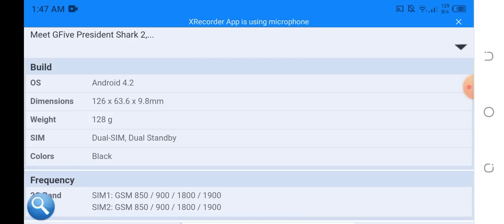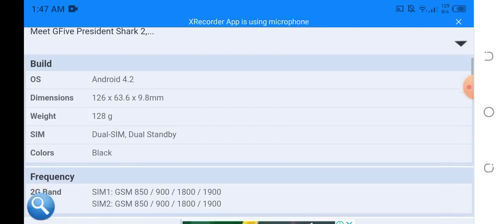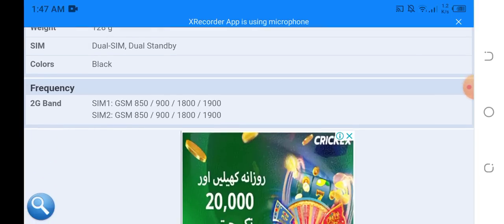Colors: black. They have only one color. Here we have the frequency, 2G band. They have only one frequency. SIM 1 GSM 850, 900, 1800, 1900. SIM 2 GSM 850, 900, 1800, 1900.